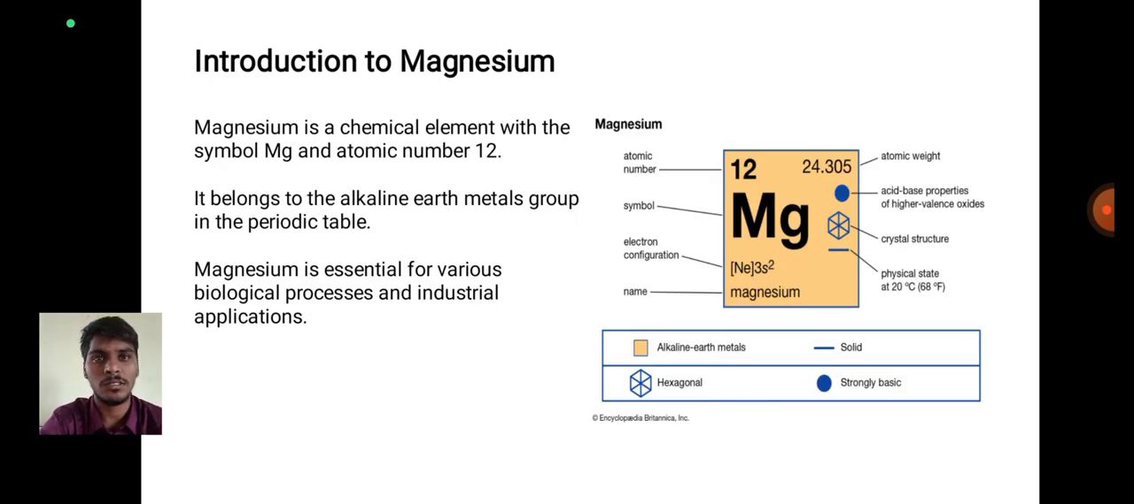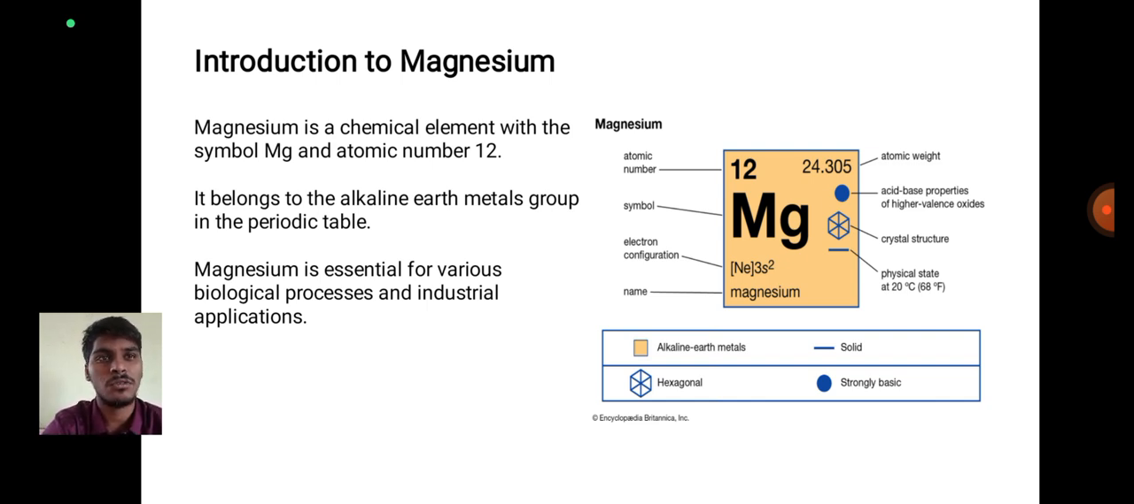Introduction to magnesium. Magnesium is a chemical element with symbol Mg and atomic number 12. It belongs to the alkaline earth metals group in the periodic table. Magnesium is essential for various biological processes and industrial applications.